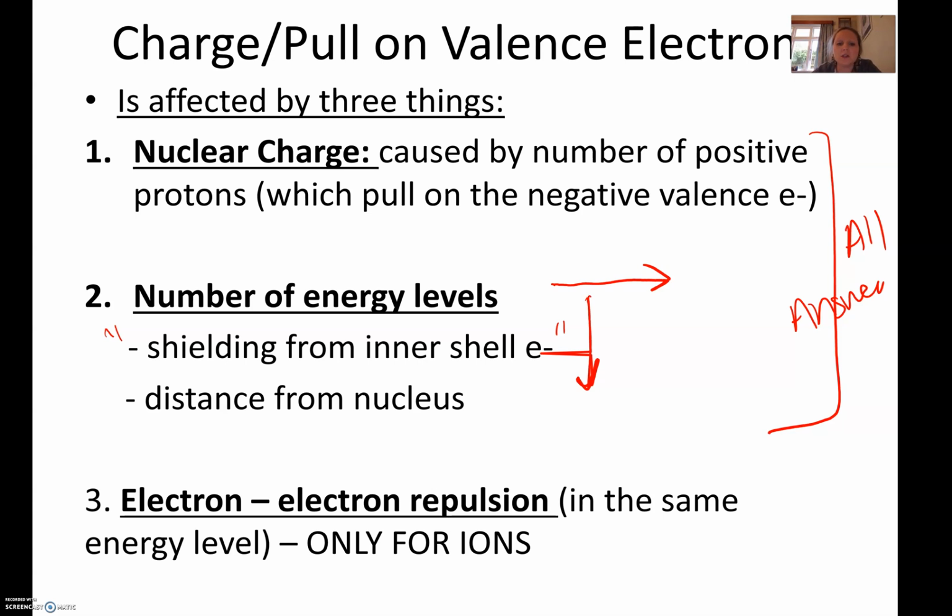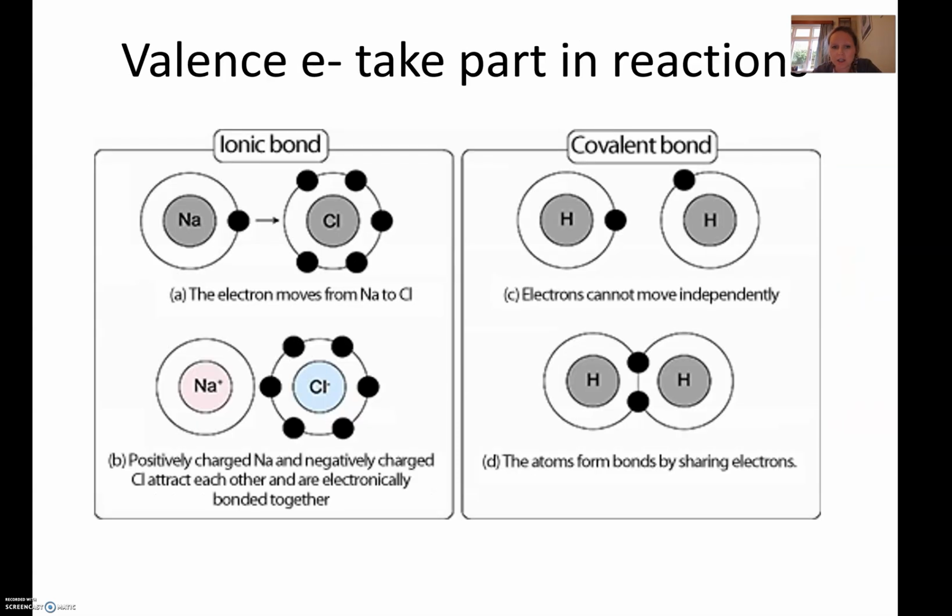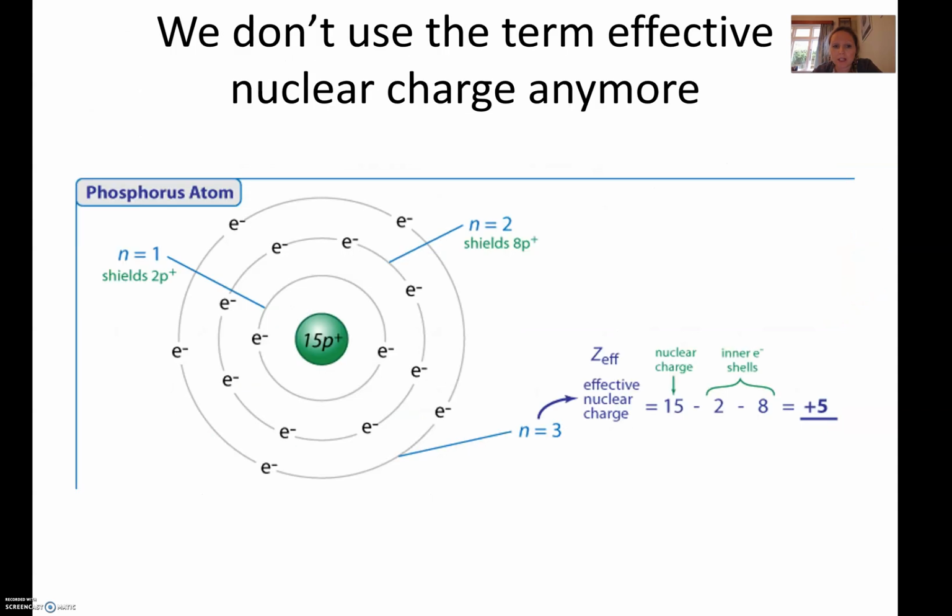So what is this shielding from inner shell electrons? I'm just going to show you a couple of slides down. This one here is a good example. If you look here, this is a valence electron. If this nucleus is attracting this valence electron, or all the valence electrons, the one part that's going to impact that attraction is how many inner shell electrons there are. Now, shielding is actually a bit of a misleading term because it makes it sound like the electrons are being blocked, like they've got some sort of barrier in front of them. That's not actually the case.